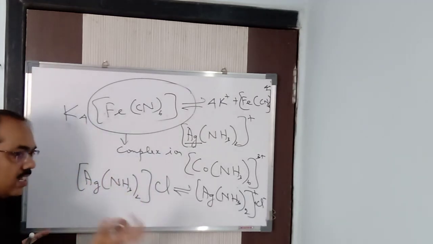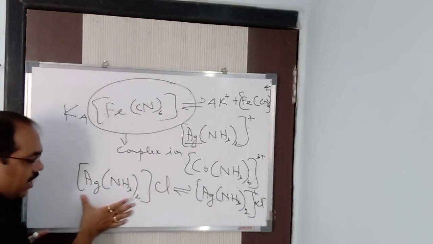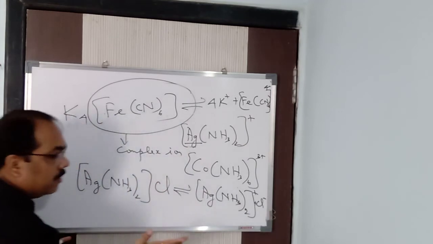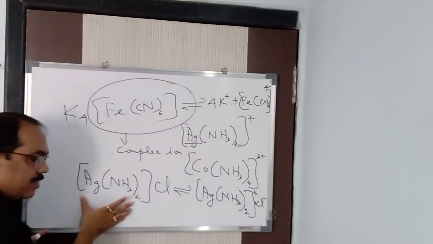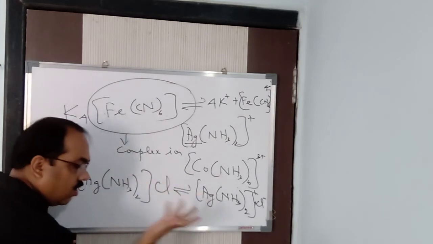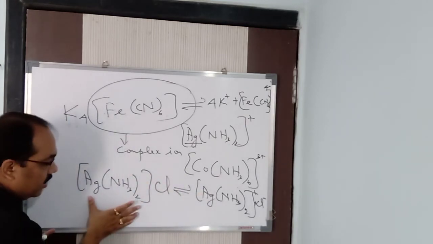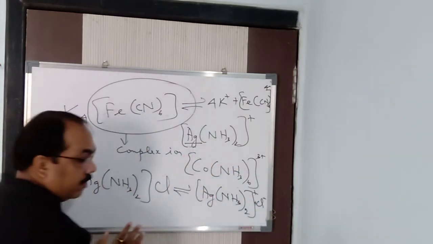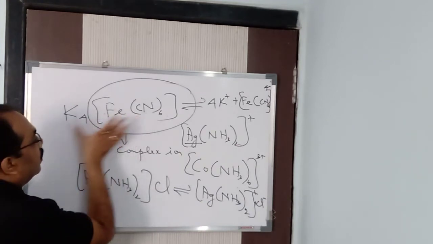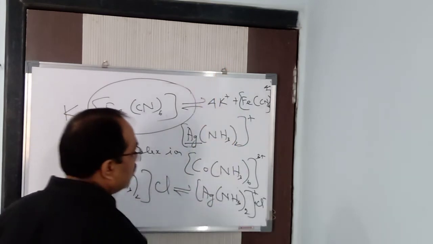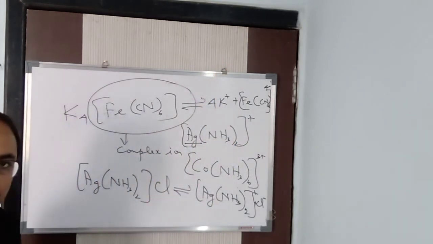So for that reason, a trick I am telling you: if the complex ion is before the simple ion, it is positive. And always remember that when we write a compound, we always write the positive ion first and the negative ion after that. Cation first, anion after that. Always. So this is the simple ion, and this complex ion is positive, so it is a cationic complex. The simple ion is negative, so it is anionic. Here the simple ion is positive, cationic, and the complex ion is anionic. Understood? In this way, very simple.